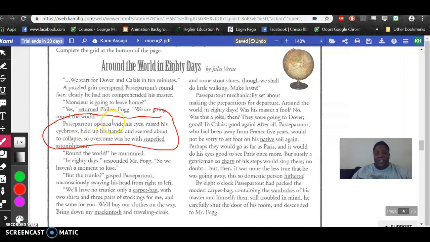So, stupefied astonishment. Okay, so taking a look at this, what does stupefied mean? Well, you're going to take a look to figure out what the word stupefied sounds like. Stupid, right? Now, of course, it's never nice to say stupid.